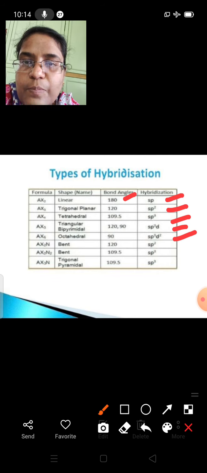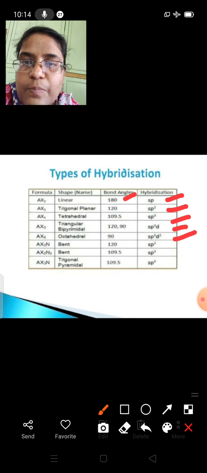We'll just see. We know that carbon's atomic number is 6 and its valency is 4. So the configuration is 1s2, 2s2 and 2p2. This 2s2 and 2p2 are the valence electrons.